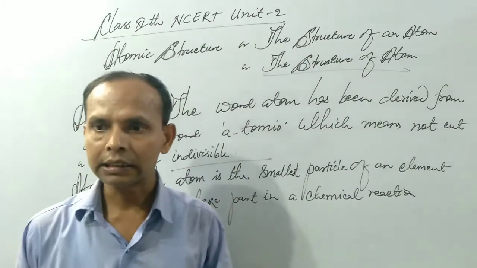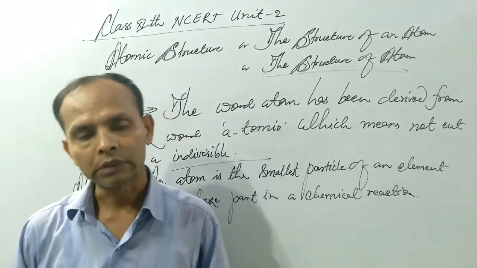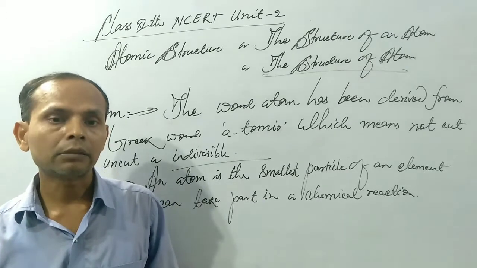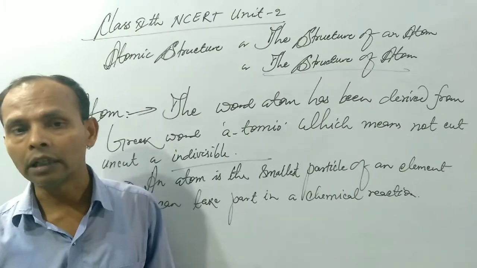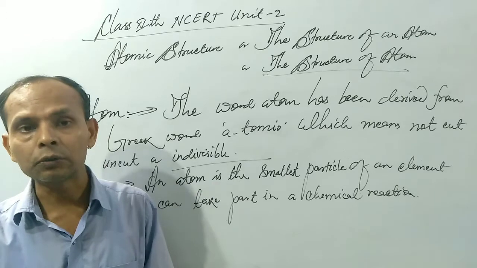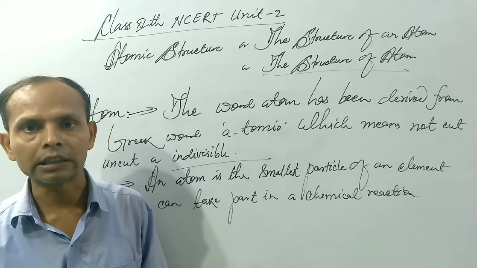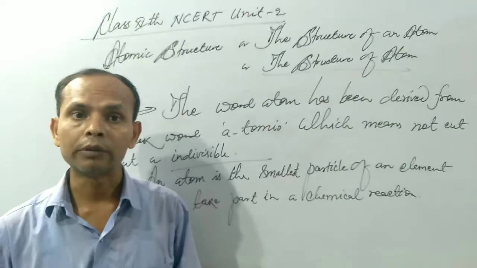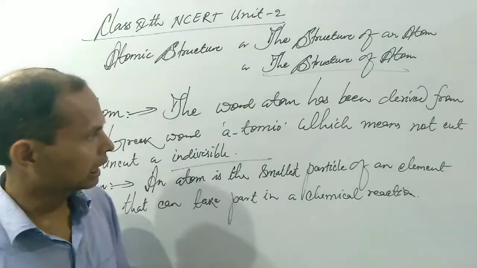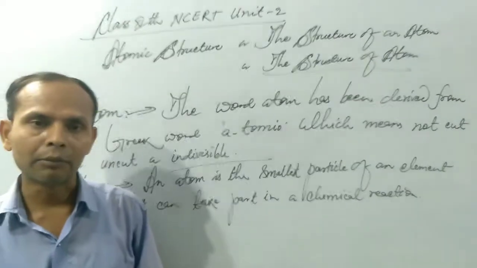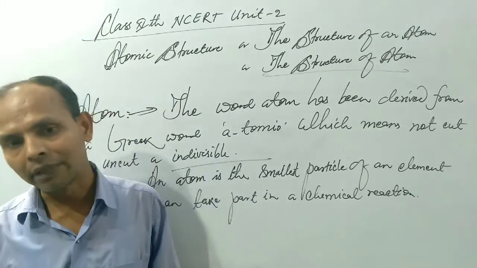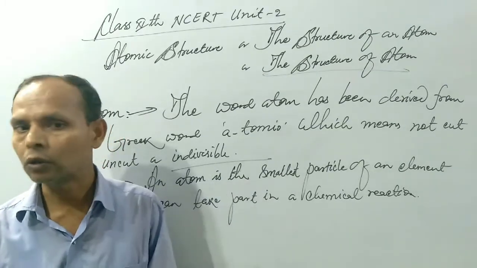We can understand this by taking an example. If we take a big building, it is generally made up of a large number of bricks, so a small brick is the smallest unit of a big building. Similarly, we can say that an atom is the smallest unit of any element. So an atom is the smallest particle of an element that can take part in a chemical reaction. Only the atom of an element can take part in a chemical reaction, but not a molecule.